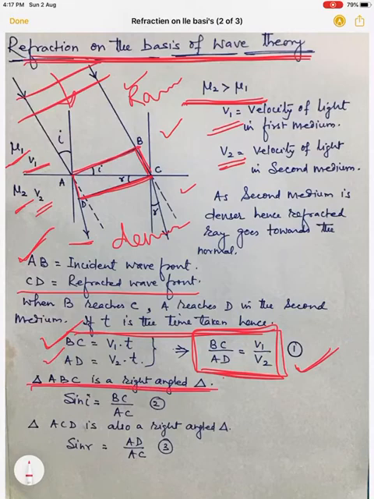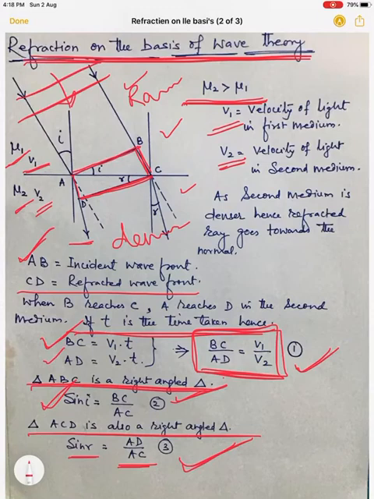Triangle ABC is a right angle triangle, so we can write sin I is equal to BC upon AC, that is, perpendicular upon hypotenuse. And in the triangle ACD, again we can write sin R is equal to AD upon AC, that is, perpendicular upon hypotenuse.